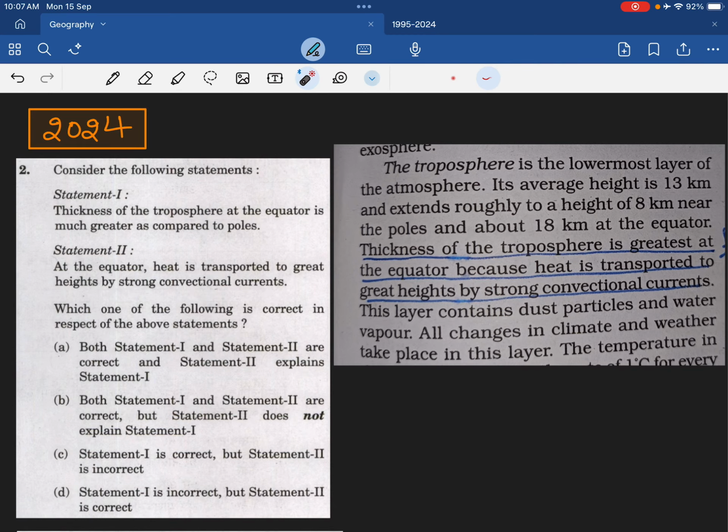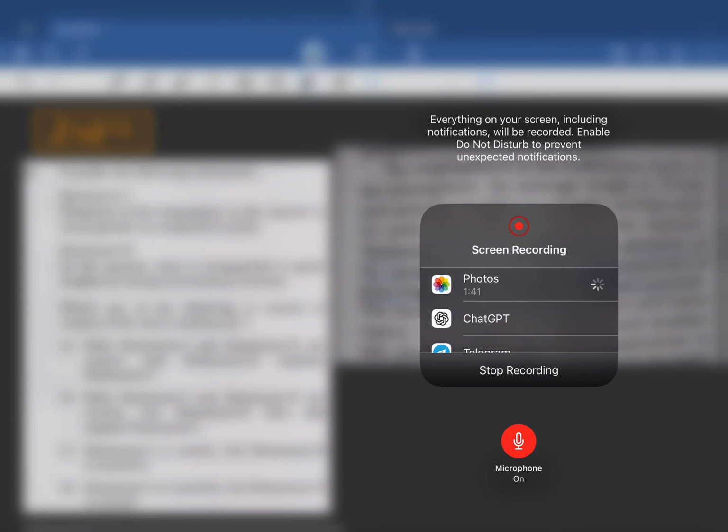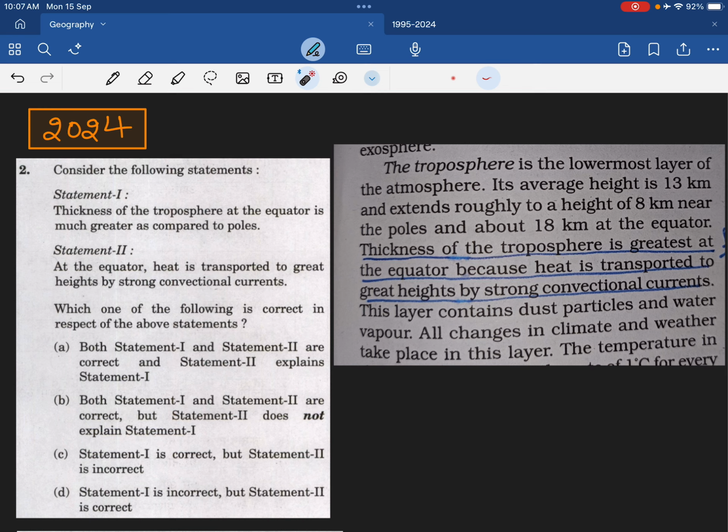You see the 2024 UPSC prelims question, and one second, I have to check if the mic is working or not. You know, sometimes it gets turned off by itself. Anyways, so the 2024 prelims question.